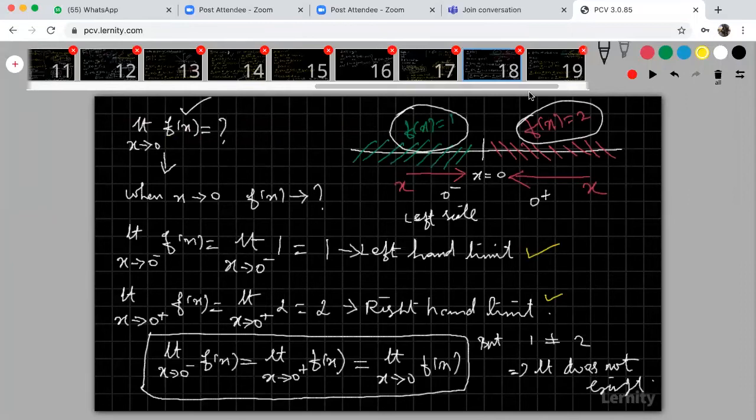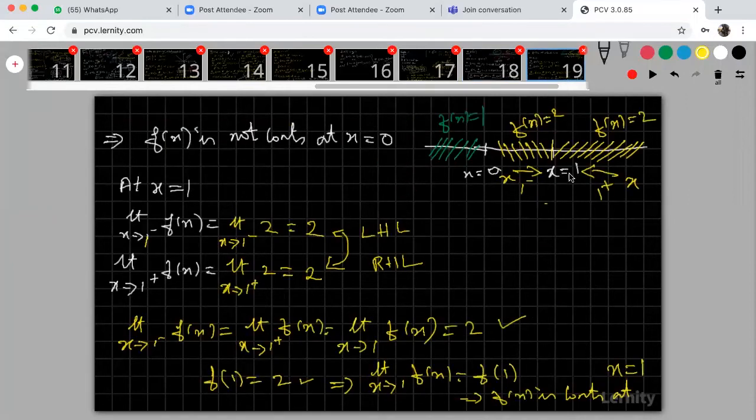In place of 1, I'm going to take 2. What is your f of x? What is the left hand limit? What is the right hand limit? What is the value of the function? Both are equal or not? Is it continuous or not? Anyone? Any answer?